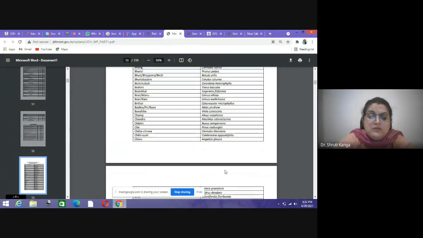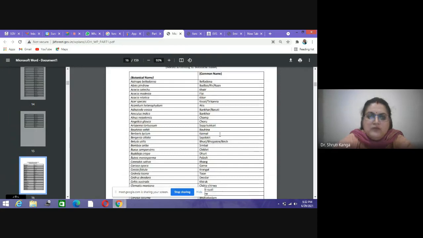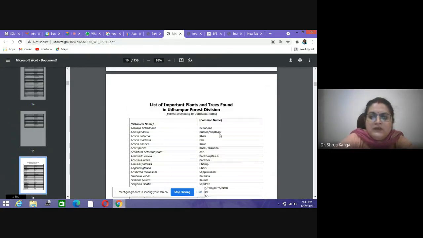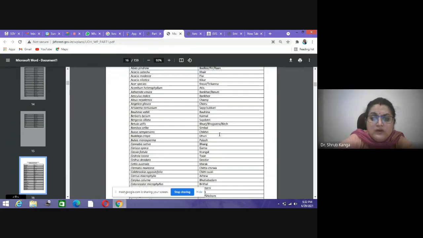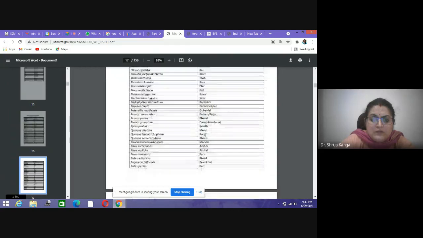Based on these names, it is easy to identify because these botanical names are common throughout the world. Okay, so these are the plant species and their common names with their botanical names. Then these are the different plants and trees found in the division, with their common names and botanical names.